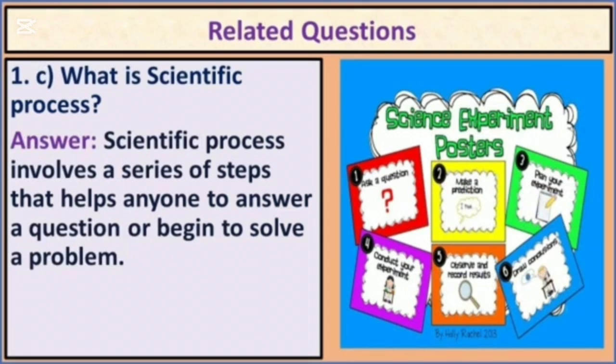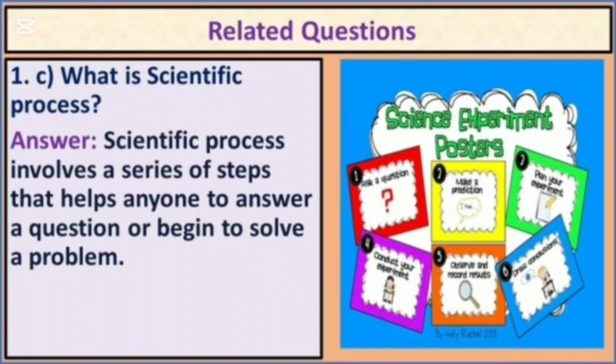Question number 1C. What is scientific process? So here you can write definition. Scientific process involves a series of steps that helps anyone to answer a question or begin to solve a problem. That means already you have seen a flow chart of scientific process.